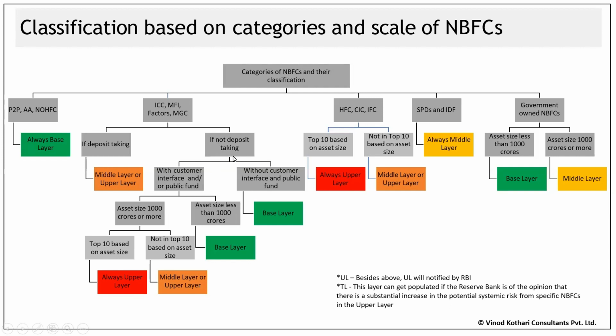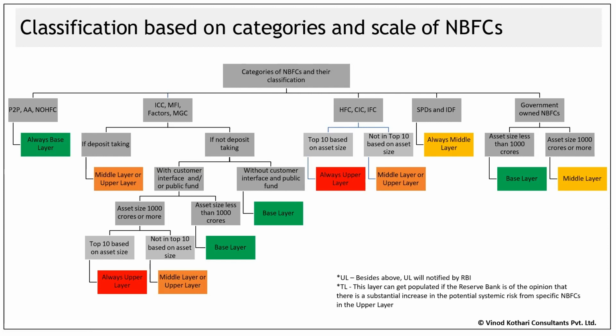If you're a non-deposit taking entity, here the classification branched out a bit. There you saw there were only two branches, systemically important and non-systemically. Here it branches out. The first test is: do you have customer interface and public funds? If you do not have customer interface and public funds, you fall under base layer. I will take you a simple example. You are an NBFC with an asset size of say 5,000 crore. But what are your operations?